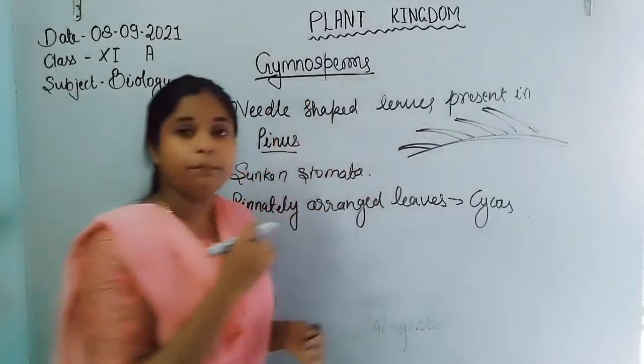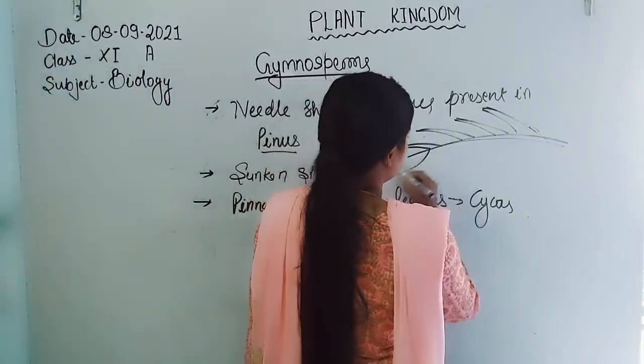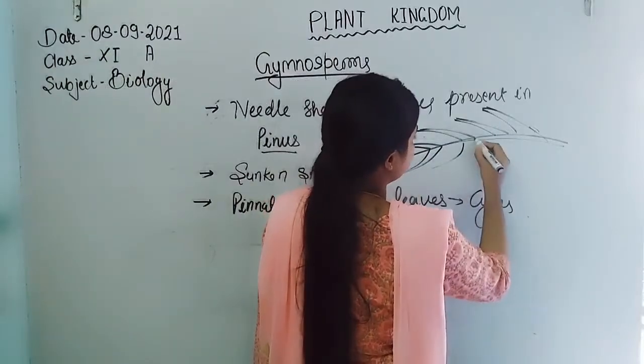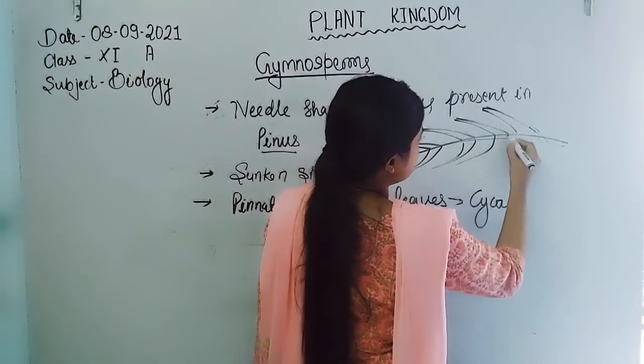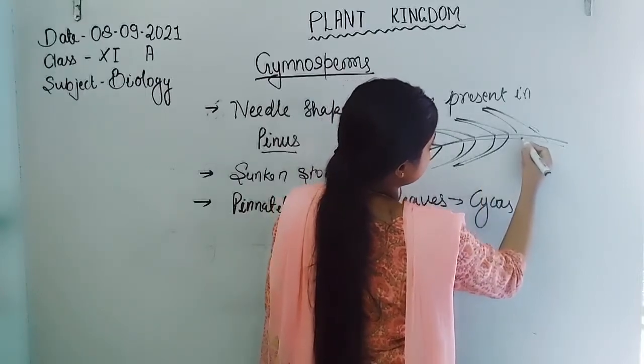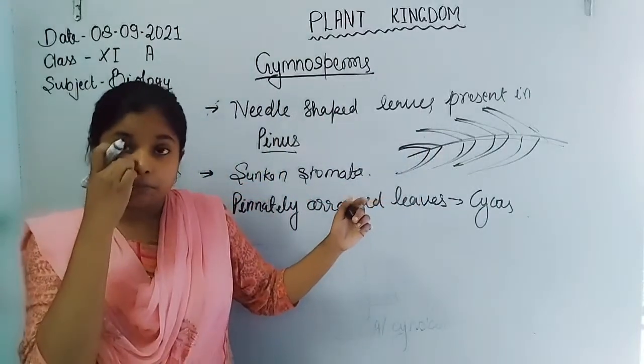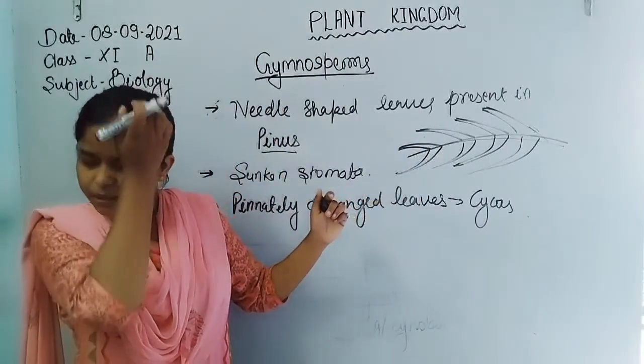So these are the pinnately arranged leaves, whereas another type is the palmately arranged leaf. In the palmately arranged leaf, all the leaflets originate from a single point. That means these are pinnately arranged leaves because of the feather-like arrangement of leaves.